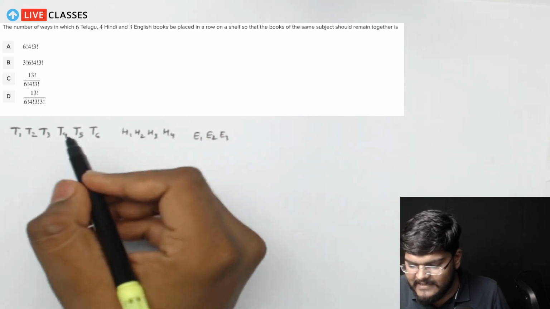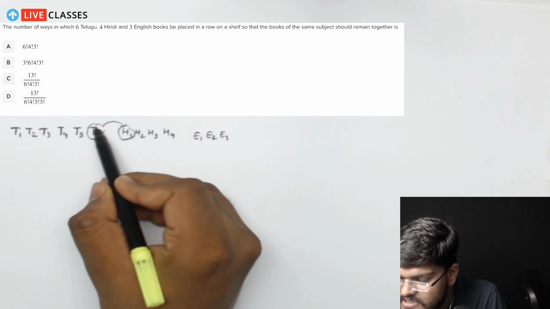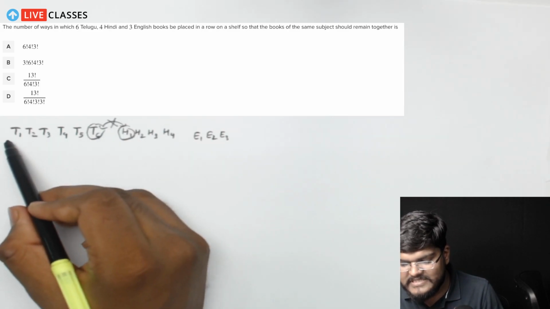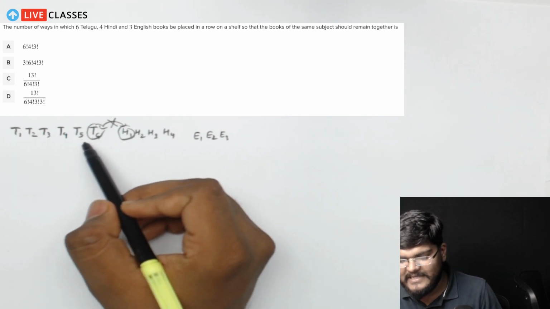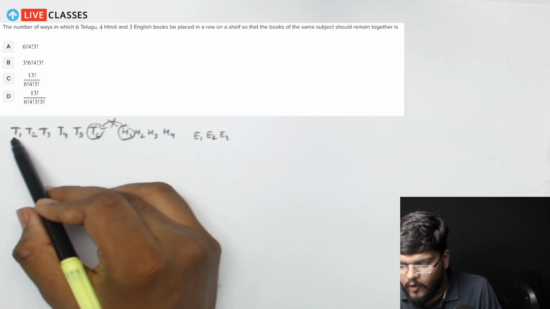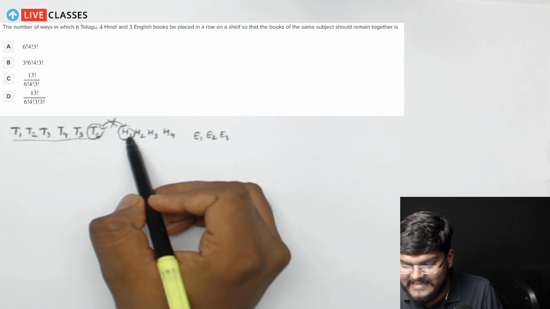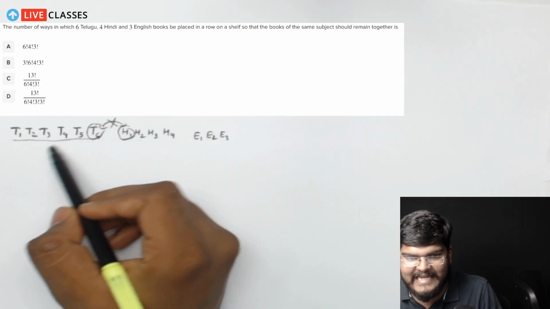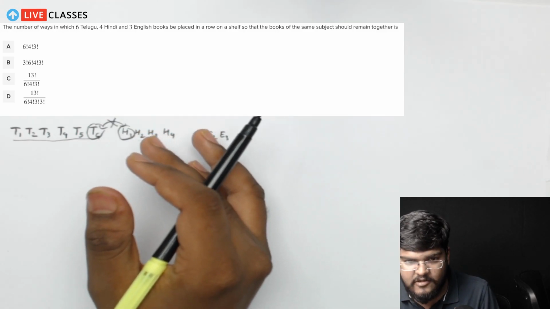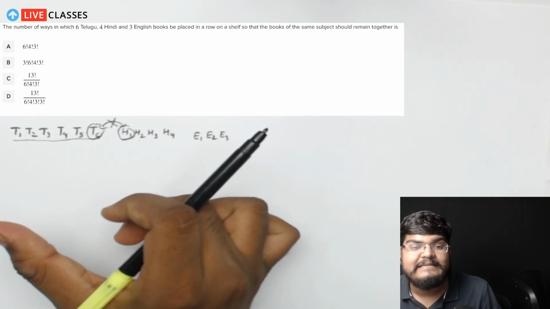एक साथ आने का क्या मतलब है यार, कि अब ये T6 और H1 जो है ये आपस में इंटरचेंज नहीं हो सकते। T1 को या T6 को बची हुई तेलुगु जो बुक्स है उन्हीं के साथ रहना पड़ेगा। They can be just right next to each other if all the Telugu books are still together, but otherwise this Hindi book or English book can't really get in between any of these Telugu books. They have to be separated or they have to remain on a different position other than the Telugu books.